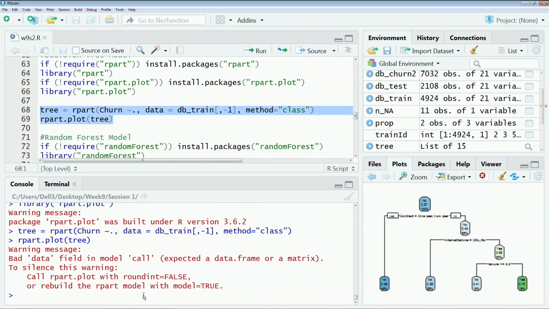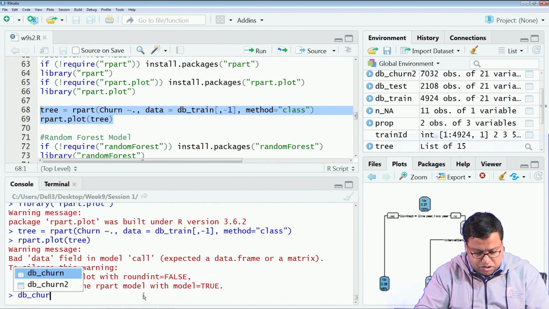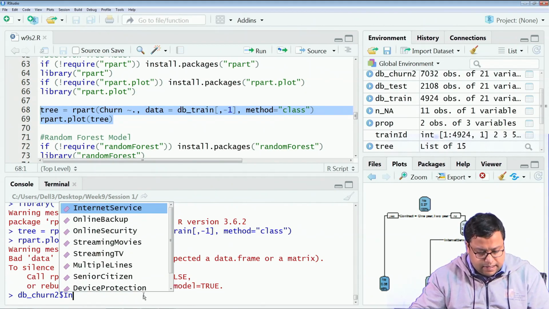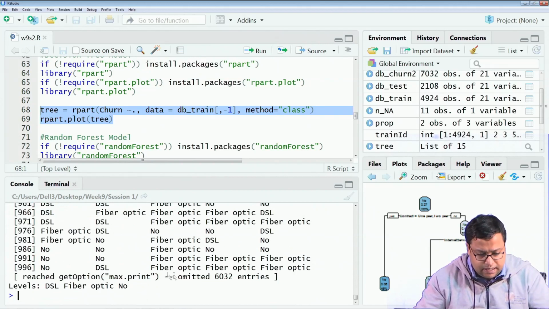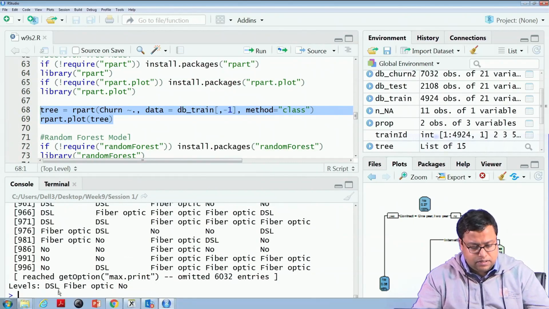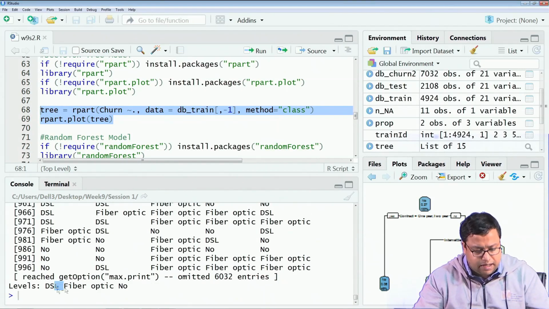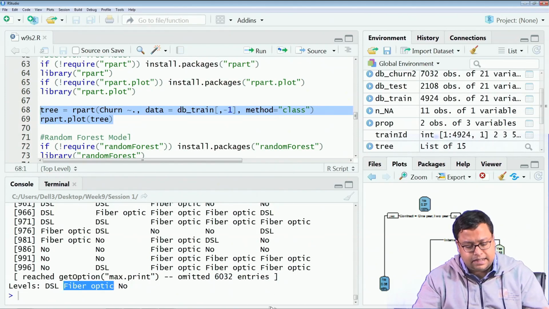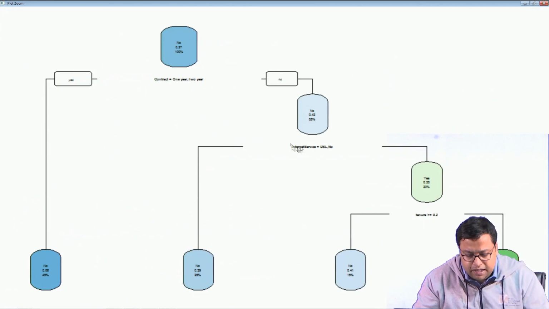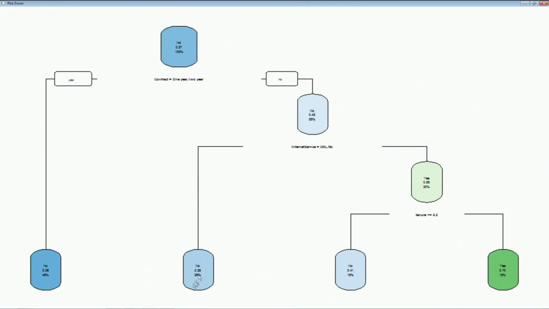So, if I just check db_churn$internet service, there is basically fiber optic, DSL and no, right. So, just check the levels: DSL, fiber optic and no. By chance if you are using fiber optic, that should have been written here. Then your chances of switching are low, otherwise your chances of switching are high.